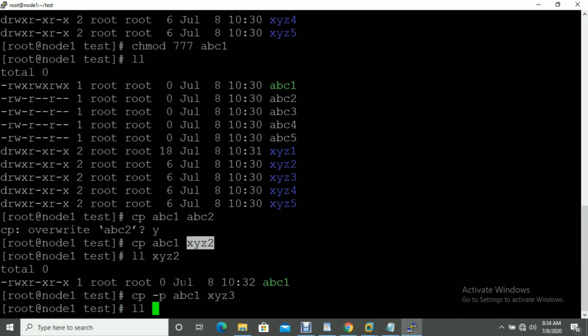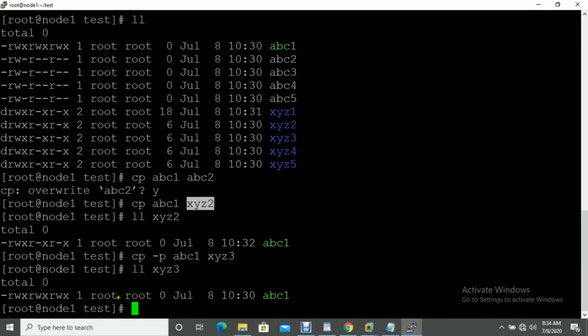If you check the xyz3 directory, you can see abc1 inside it with the same permission, whatever the permission is here, the same permission is there also. So if you need the same permission, you can use the -p option.